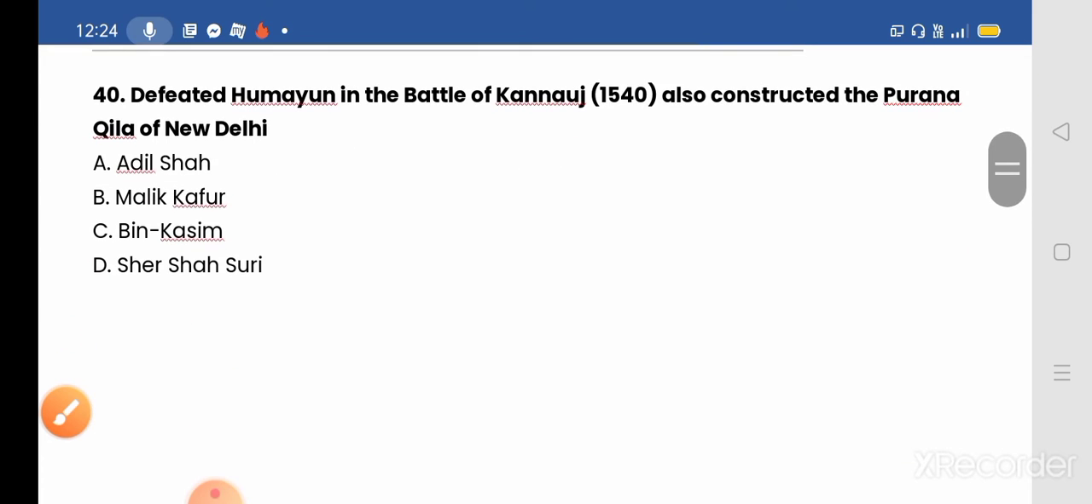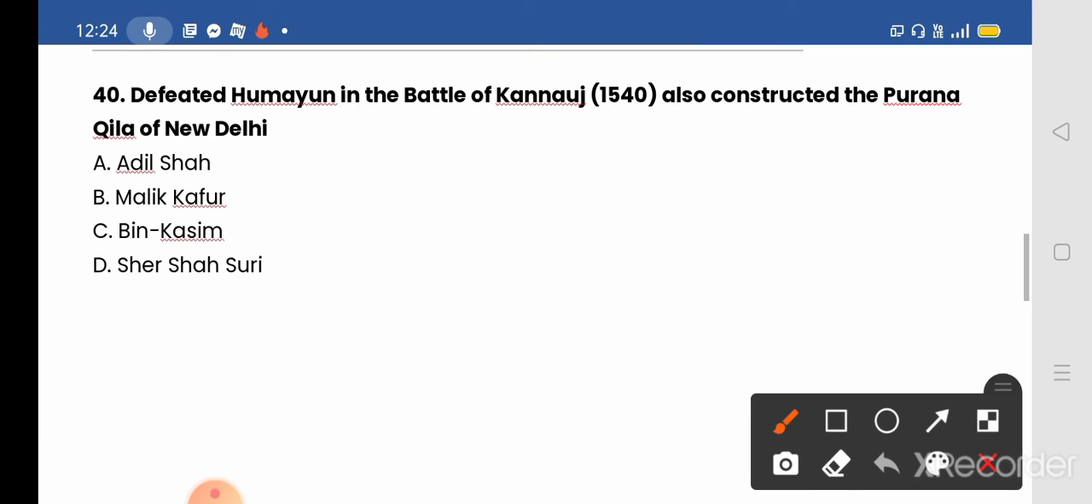Question number 40. Who defeated Humayun in the Battle of Kannauj in 1540, and also constructed the Purana Killa of New Delhi? A. Adil Shah, B. Malik Kafur, C. Bin Qasim, and D. Sher Shah Suri. And the correct answer will be D, Sher Shah Suri. Humayun was defeated by Sher Shah Suri in the Battle of Kannauj in 1540.